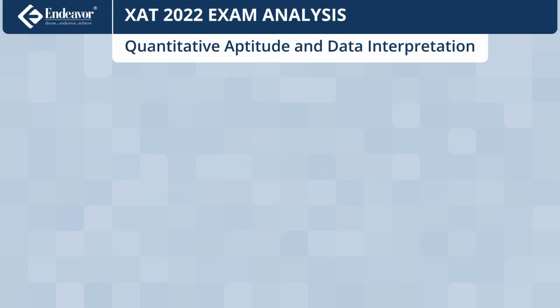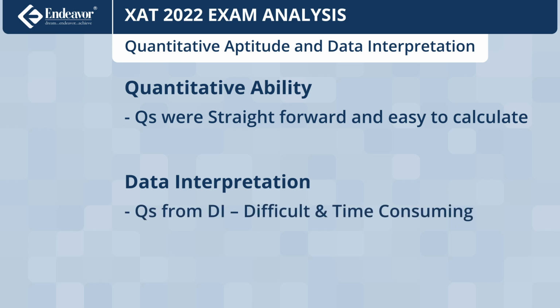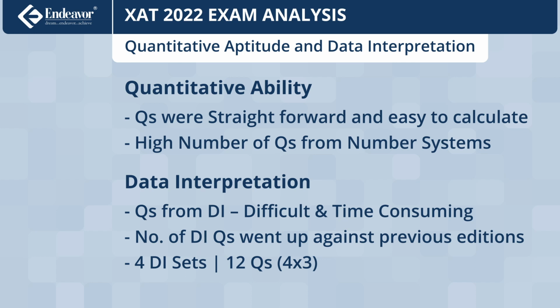The QA and DI section had 28 questions. The QA questions were majorly very straightforward and had no lengthy calculations. On the other hand, most of the questions from data interpretation were time-consuming and difficult. The number of data interpretation questions saw a drastic increase compared to the earlier editions of XAT. There were 4 sets of DI each containing 3 questions. The other standout feature of this section was unusually high number of questions from number systems.